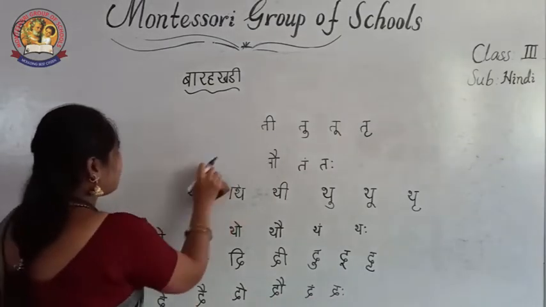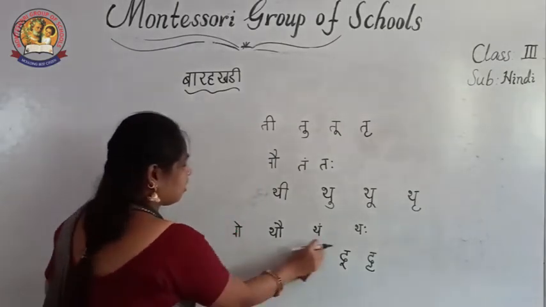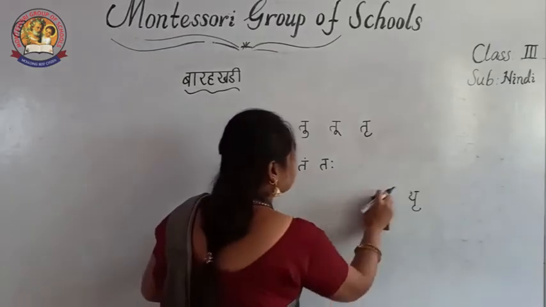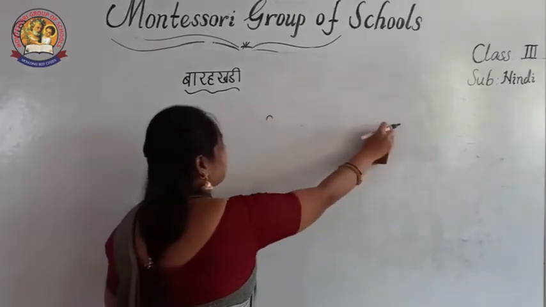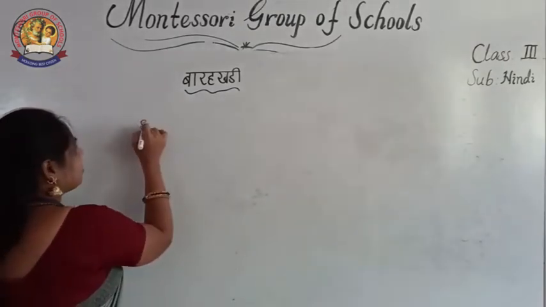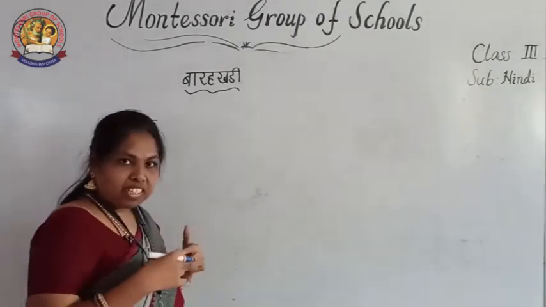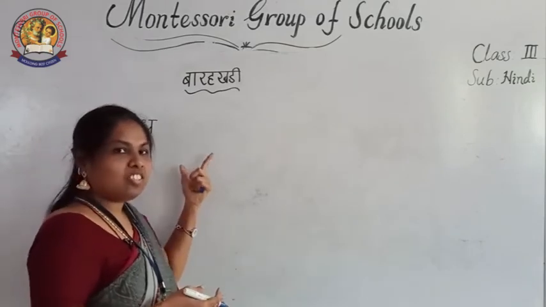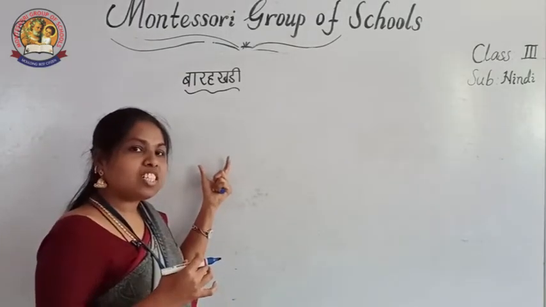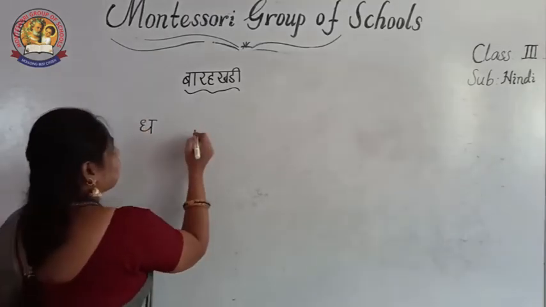Then afterwards, after this barakhadi, what is the next letter? It is dha. How are we going to write this dha letter, and what are the sounds of that one? Dha is a mahapran letter, a mahapran akshar. Mahapran means we have to keep our energy to say this one. While reading you must read properly. Pronunciation is compulsory. If you know that one, then only we know the word. Okay. Dha.